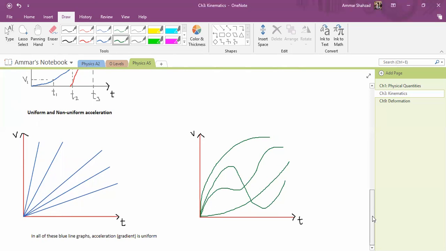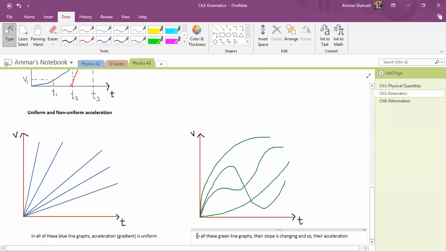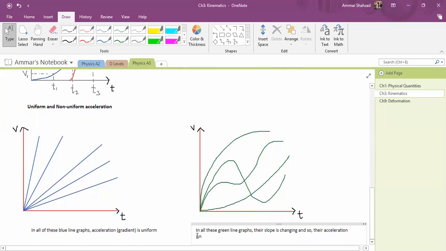In all of these graphs, in these green line graphs, what can we see? They all are non-uniform. Their slope is changing. In all these green line graphs, their slope is changing, and so their acceleration is not constant.